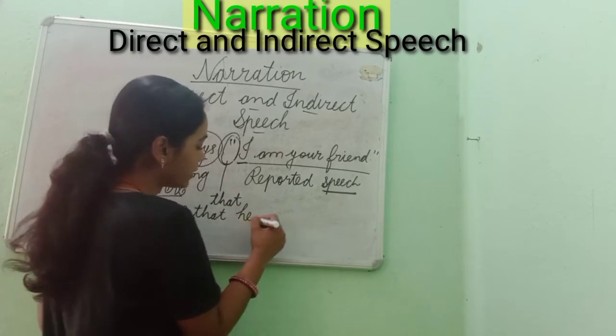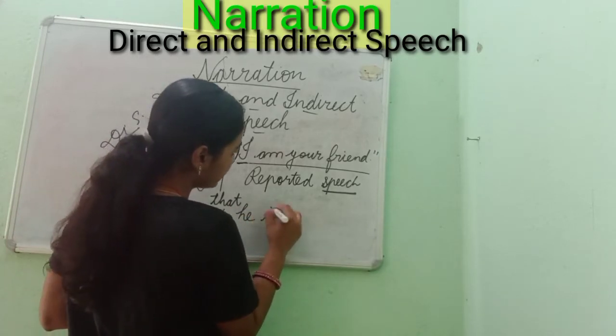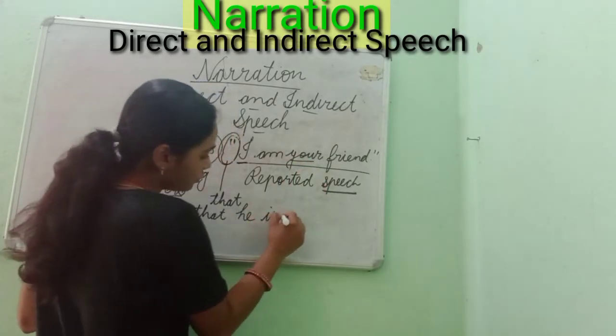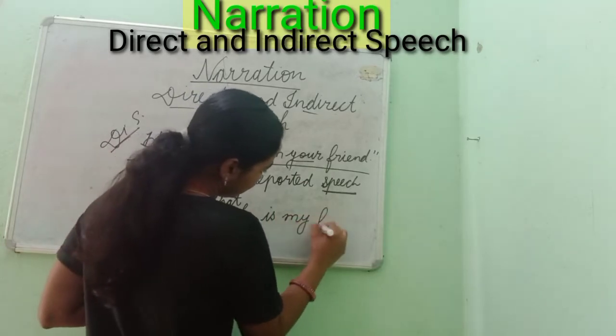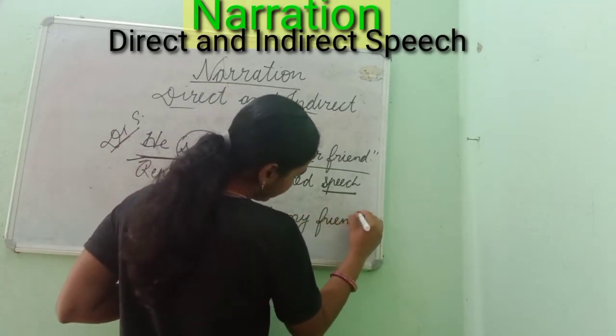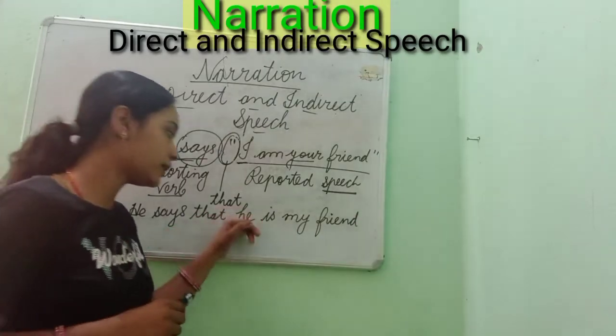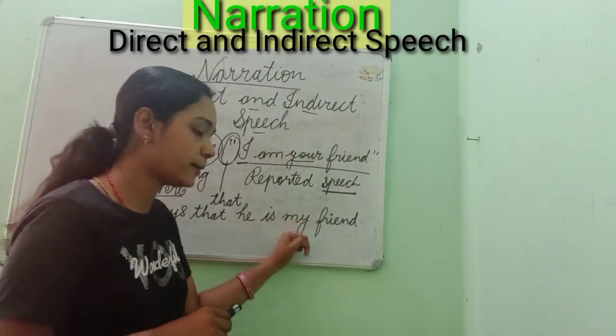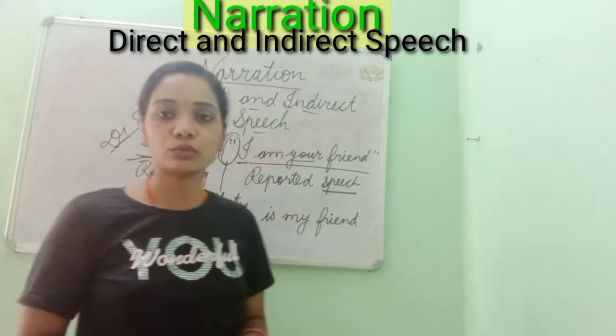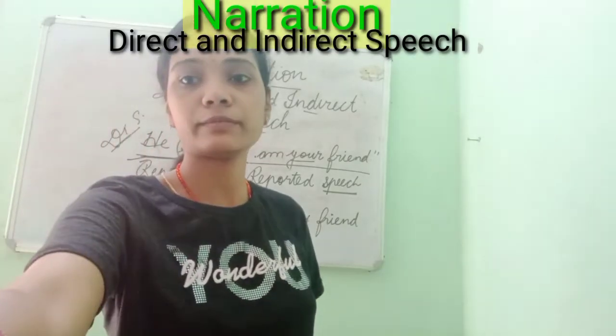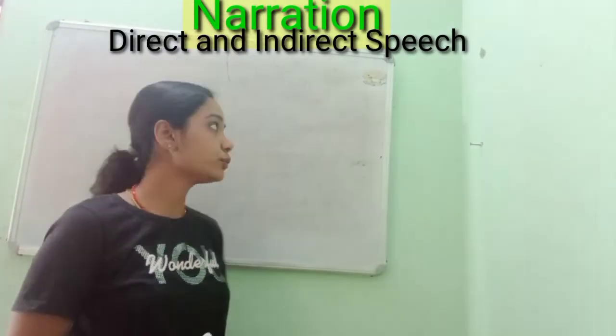I will tell you how to do this. "Is", and "your" will be changed into "my friend". Now you will be confused about how I have put "he" here and how I have put "my" here. All those things you will come to know just now. Let me explain the rule first.